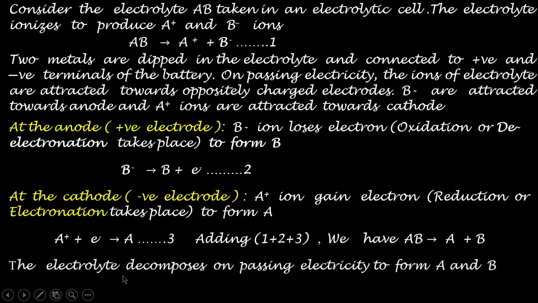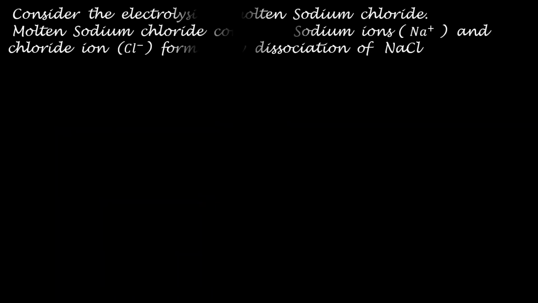So the electrolyte decomposes on passing electricity to form A and B. Now we shall consider the particular example, that is electrolysis of the molten sodium chloride. You know that sodium chloride exists in the solid state. When it is melted by heating, it will form the molten sodium chloride.